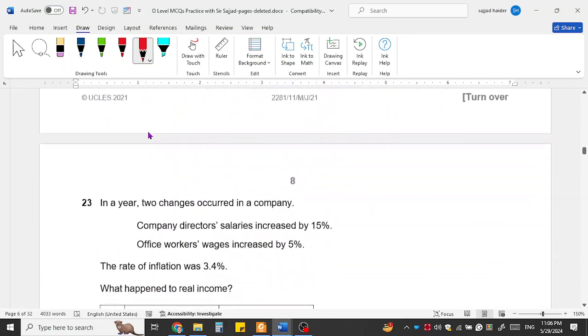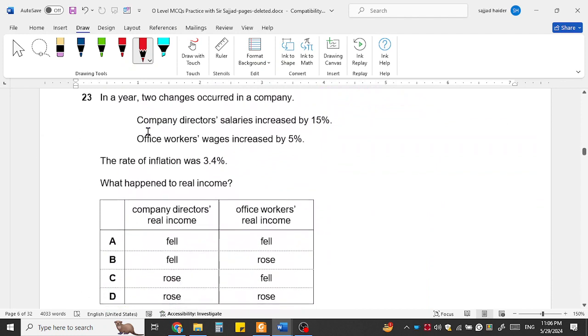Now we are moving towards question number 23. In a year, two changes occurred in a country. Companies' directors' salaries increased by 15%. Directors are rich people who own the company, entrepreneurs, and office workers' wages increased by just 5%. These are the poorer people. So as a result, inequality will increase.